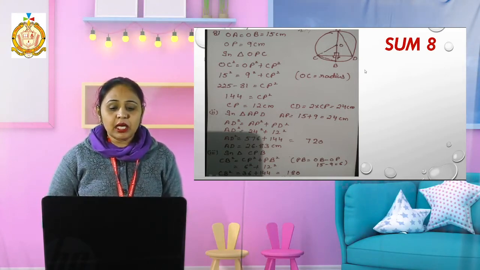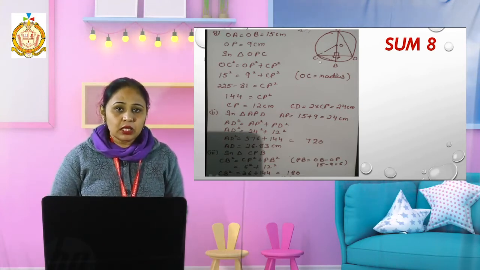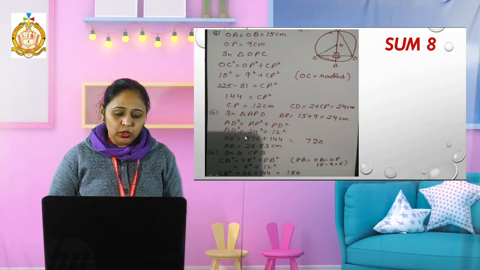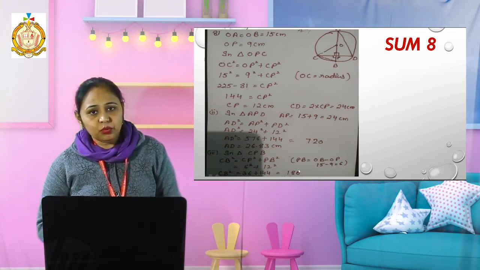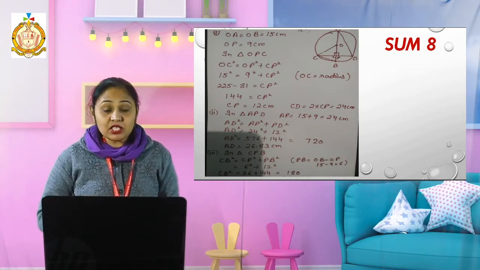Again I apply here the Pythagoras theorem. CB square equals BP square plus CP square. When I do the calculation, it becomes 180, and the square root of 180 we can find. Okay, clear? So please try to do it.